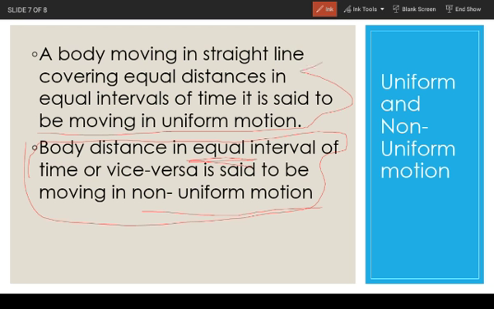Like suppose a truck takes 50 minutes to travel 50 kilometers, then it takes again 50 minutes to travel again 50 kilometers. So at that time the truck is moving in a uniform motion, whereas if the truck takes 1 hour to cover 50 kilometers and then it takes again 2 hours to cover the same distance, so at that time it is said to be in a non-uniform motion.